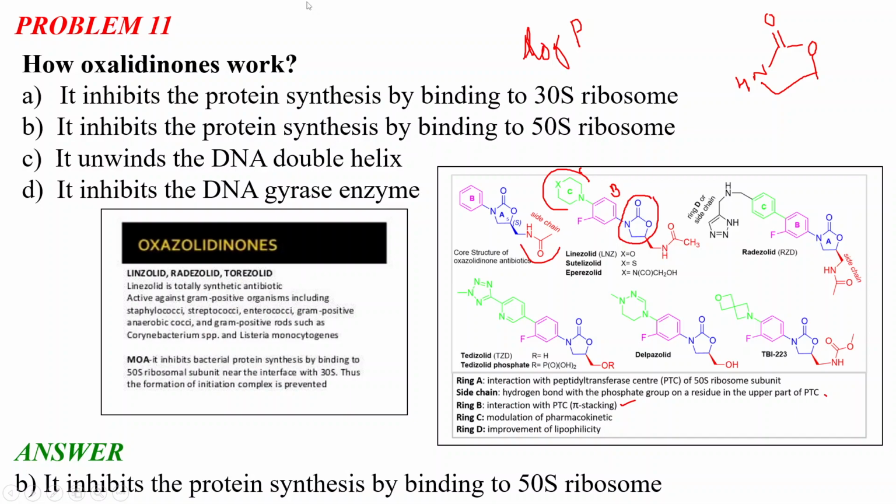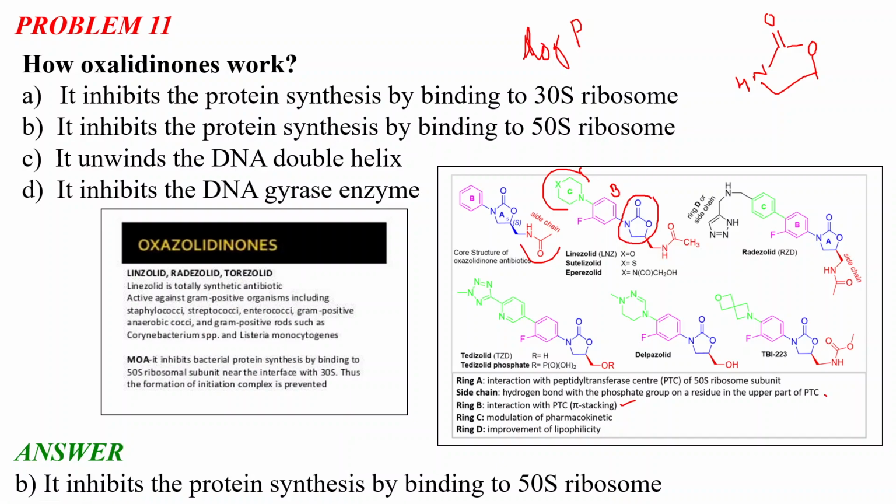You don't need to remember the exact structure for each and every example of oxazolidinone, but please remember the basic structure. It means the ring A, the side chain, ring B, and there is a ring C. So the positions and the basic structure you need to remember with their actions. Okay. So I think it is clear what the oxazolidinones are and how they work, and what the role of each and every subunit of this molecule is. Okay, and the mechanism of action.